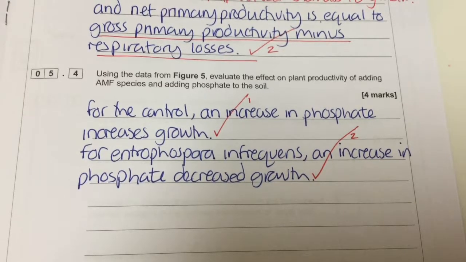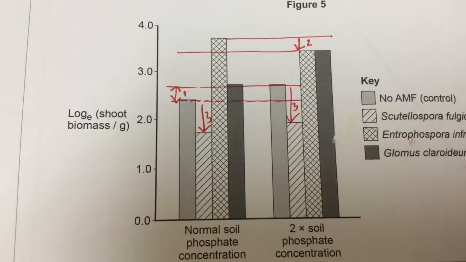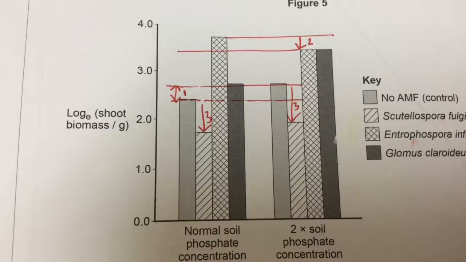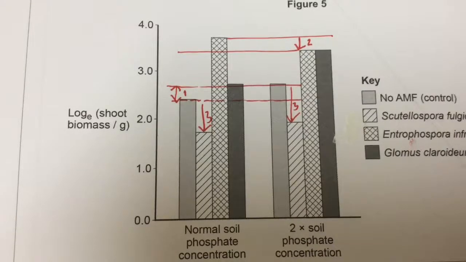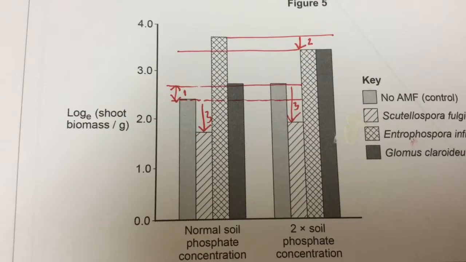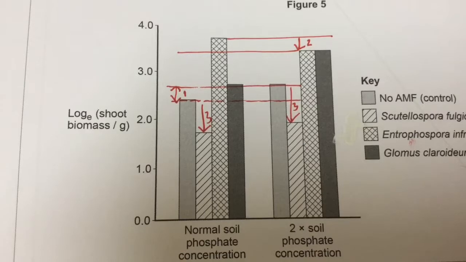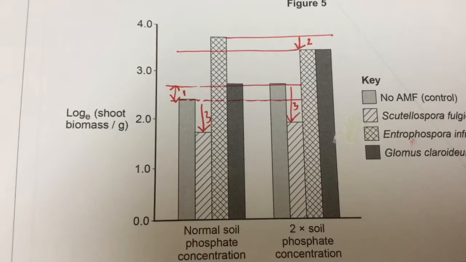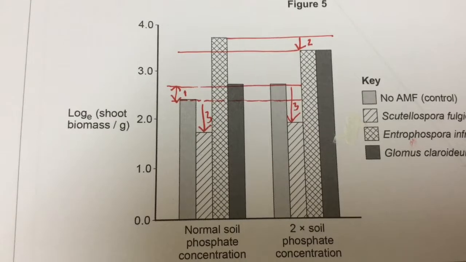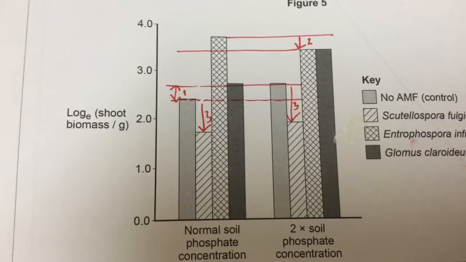So what I'm going to do, I'm going to talk about Entrophospora infrequens, which actually decreases when I put it in more phosphate concentration. Equally, I could talk about Glomus chlorodium. However, I've made 2 points about the phosphate concentration, so I'm now going to go on and talk about the AMF species instead. And so what I'm doing now is I'm just looking at the first 4 bars on that chart, and I'm comparing them against the first bar, which is the control.